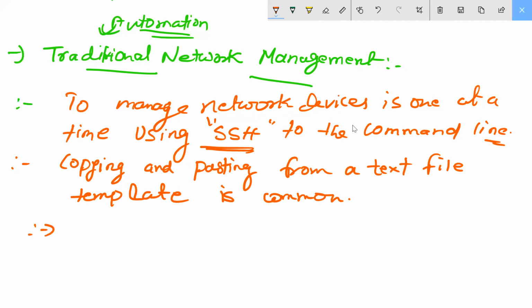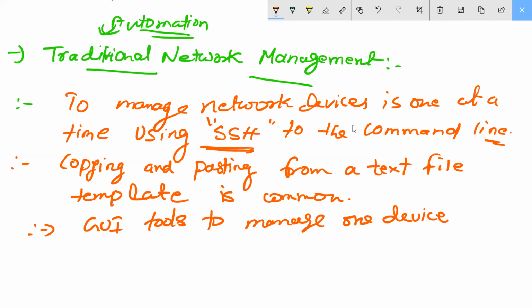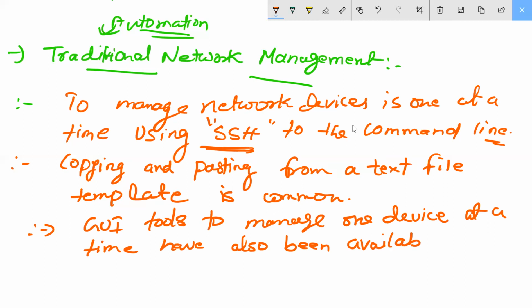Next is coming GUI tools. GUI, your graphical user interface. Tools to manage one device at a time have also been available for a long time.